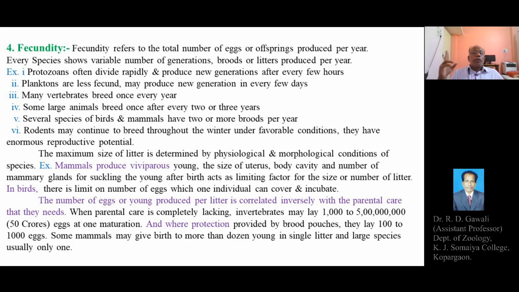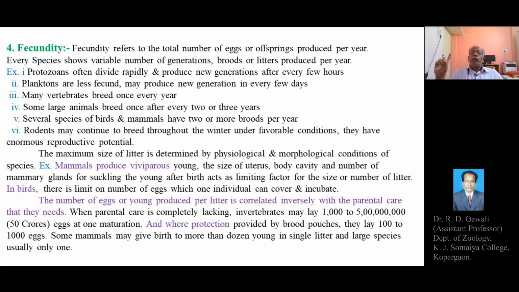Then, many vertebrates breed once every year. Many vertebrates undergo reproduction only once, meaning only one generation takes place in a year.